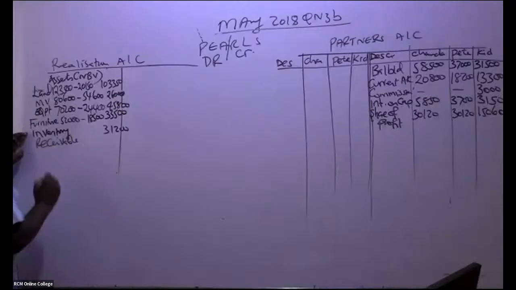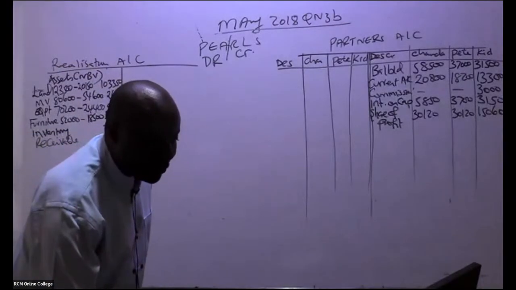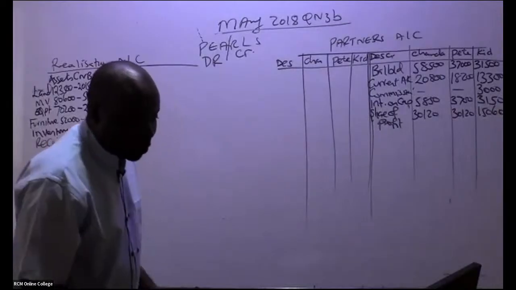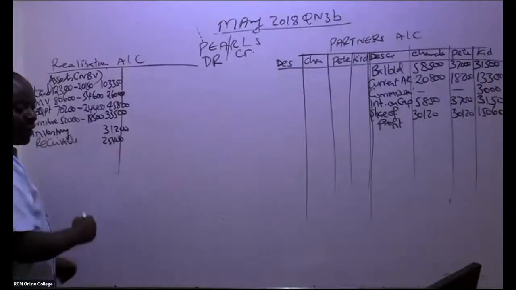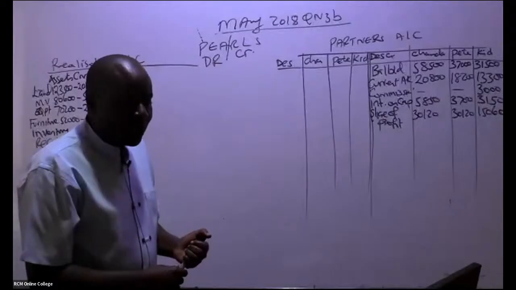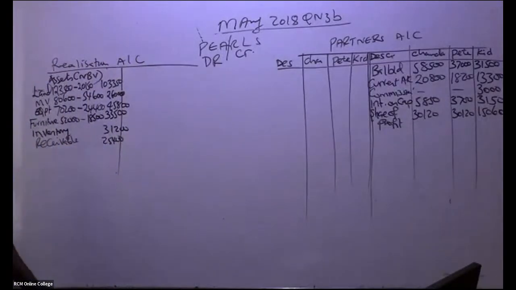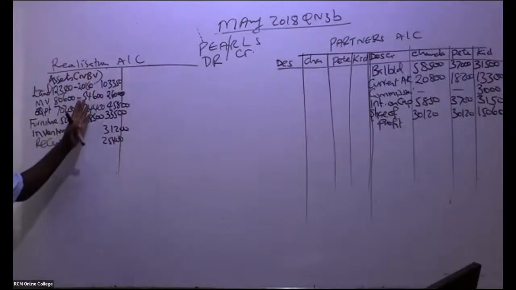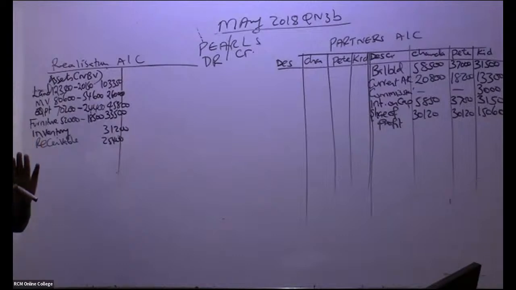And then I can see we have receivables there. Receivables were taken over and they have what figure? 25,400. So we have here 25,400. So have we been able to capture all the assets that were taken over by the realization? As per note number 2, yes.